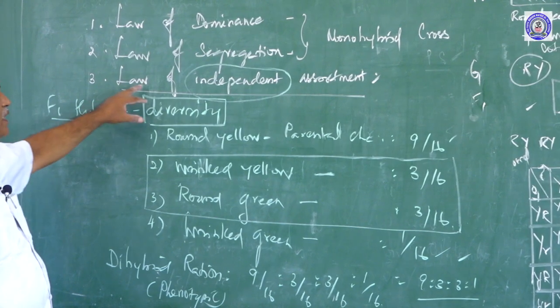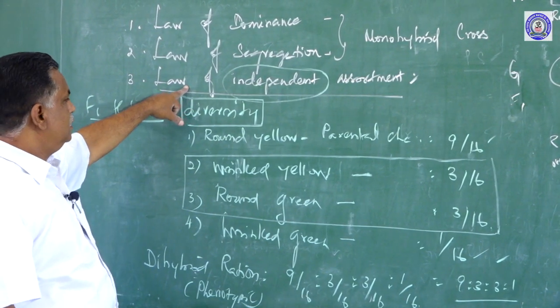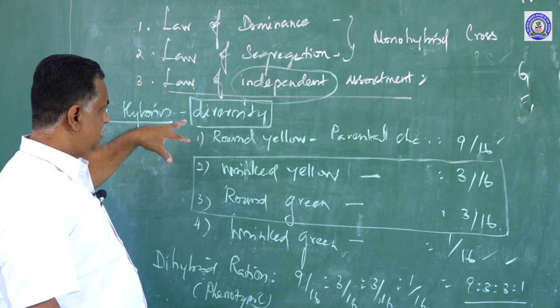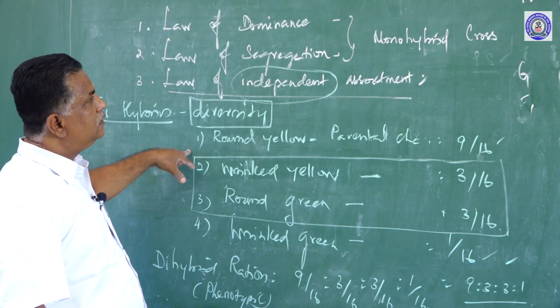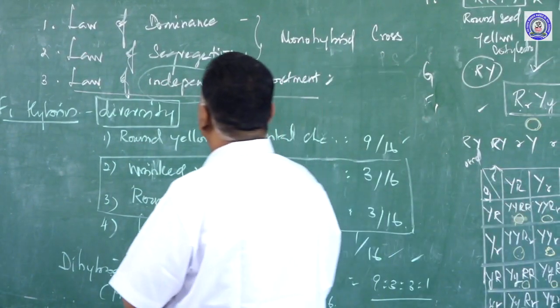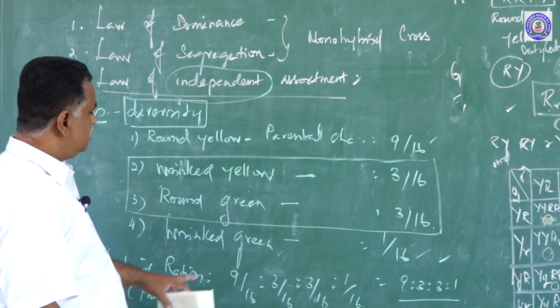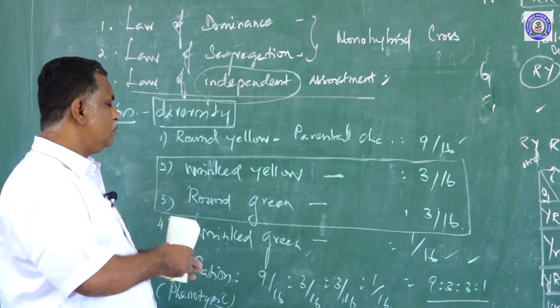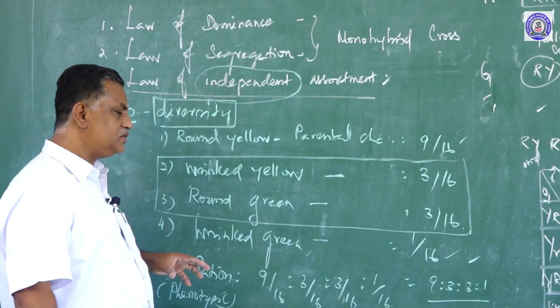So, Mendel's law of independent assortment is explained through the dihybrid cross in Pisum sativum. The ratio is 9:3:3:1. To conclude, what do we understand from this?